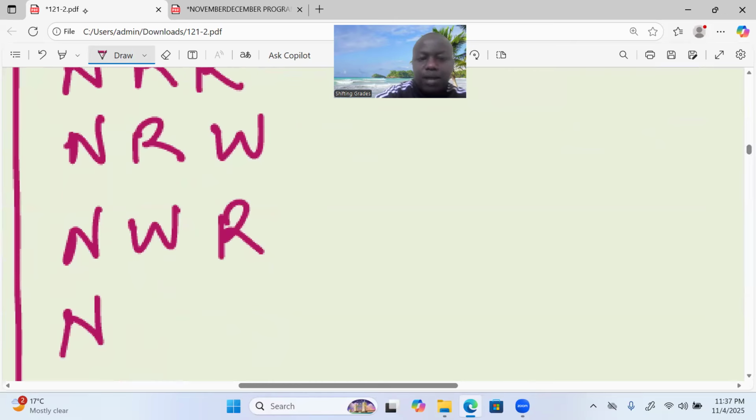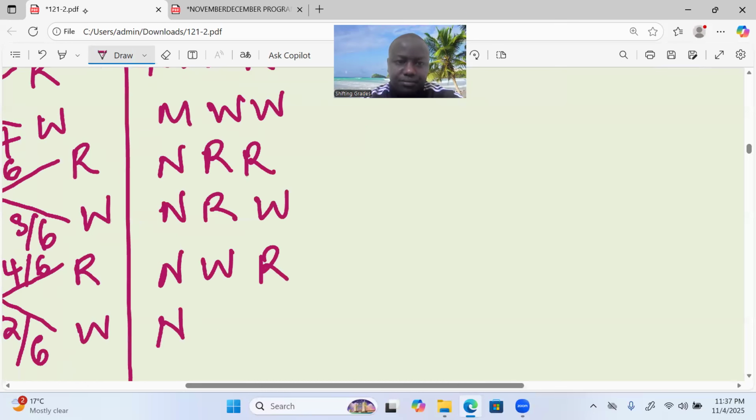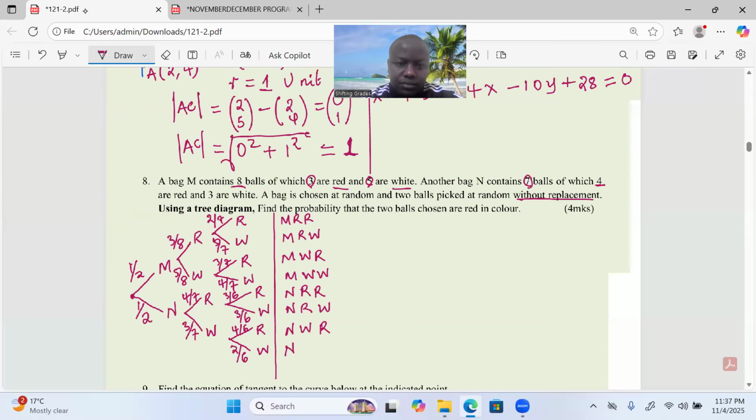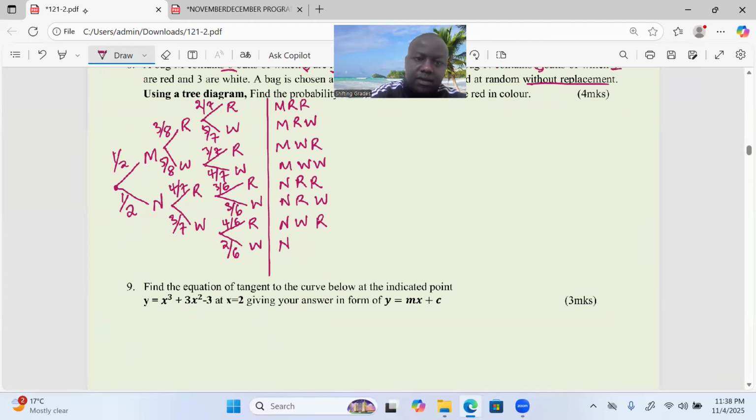Let me copy it very well. Just look at that analysis of the tree diagram. So you have N, W, W. Those are now the possible outcomes.